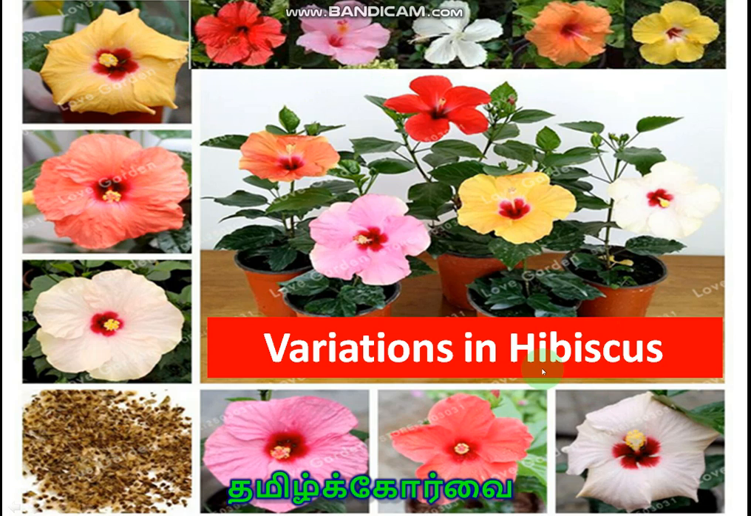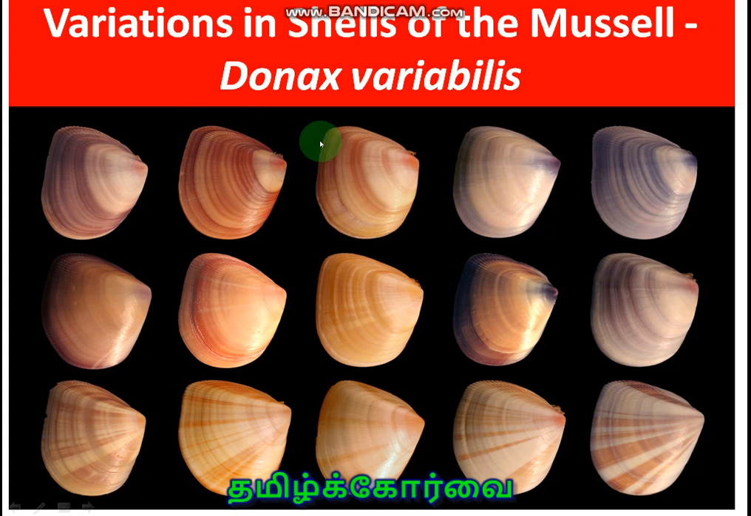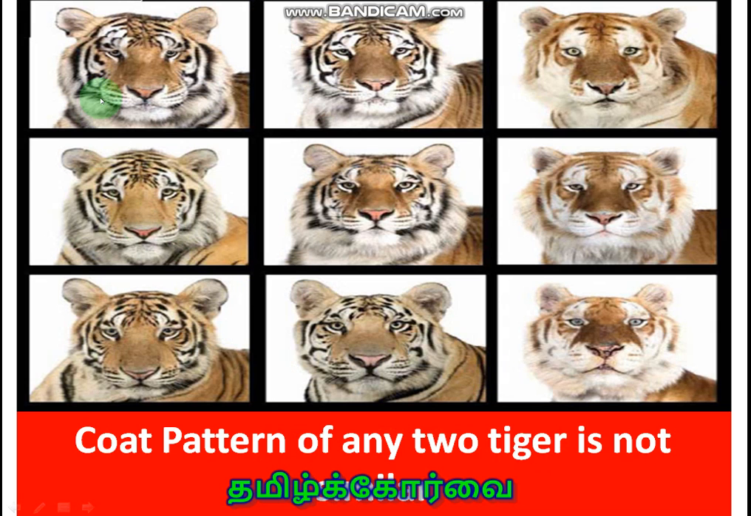Here, with respect to the flower color, there are so many variations in hibiscus, giant rainbow hibiscus, and Donax variabilis shell. Okay, you can see the variety of shells with variety of colors, so that is also variation. The 4 different color morphology found in tigers, and here you can see the coat pattern of the tigers. Coat pattern of any two tigers is not similar.